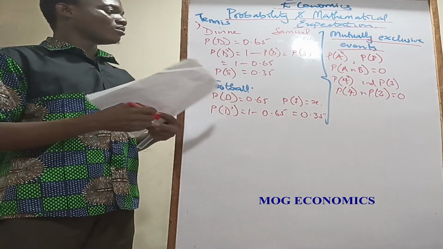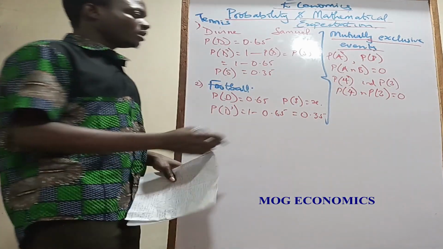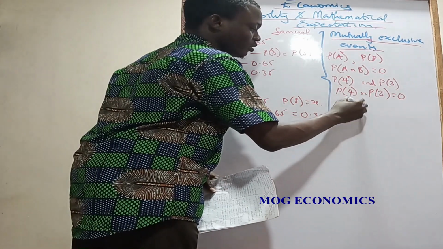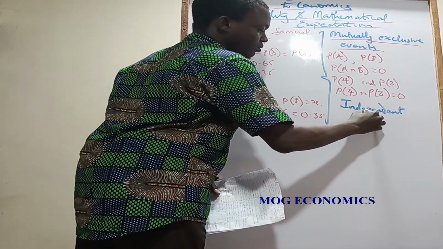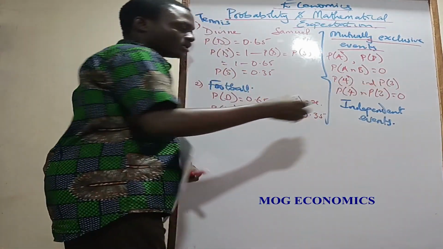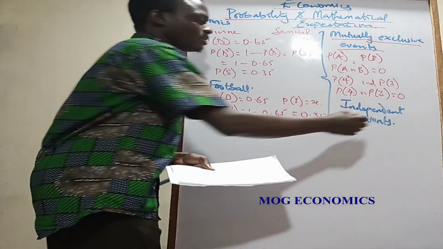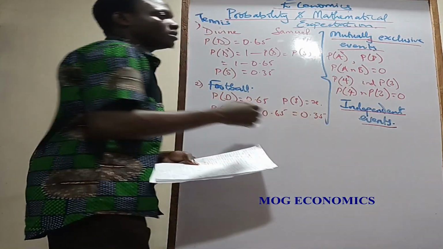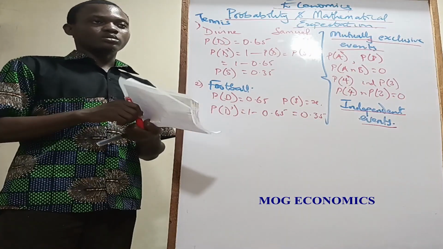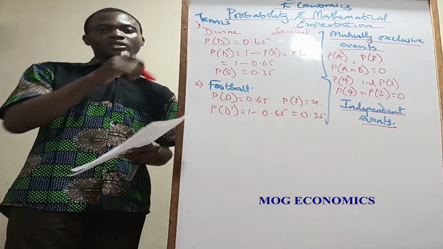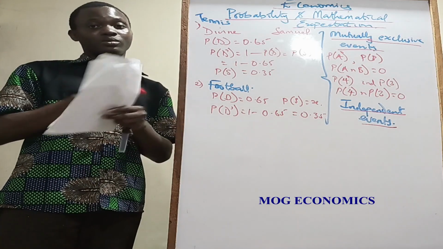Now the next thing I want to talk about here is independent events. There are classes that we've done on these things, and we've noted a lot of examples. So this is a refresher, and then solving more exercises. So what are independent events? Independent events are events in which the occurrence of one event does not affect the occurrence of the other event. This is not the same as mutually exclusive, which says they cannot occur together.